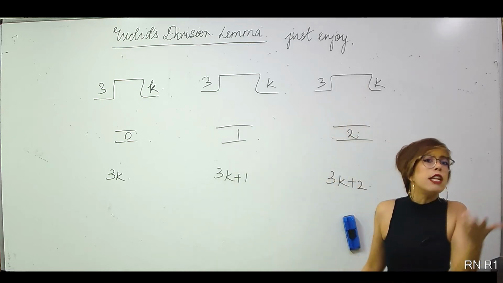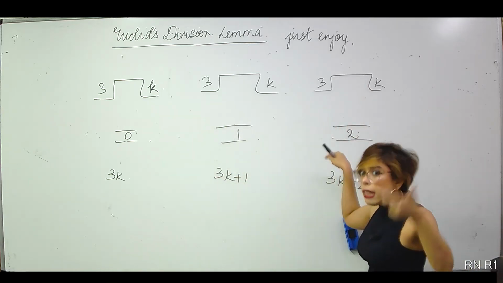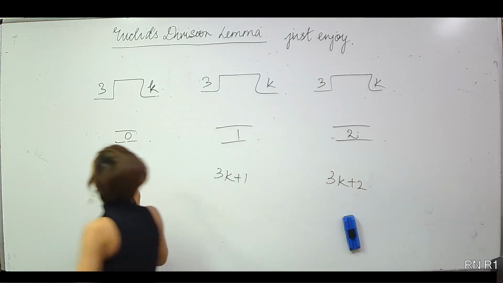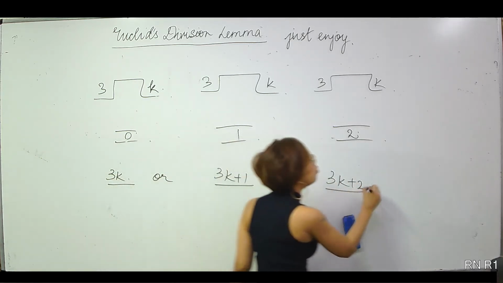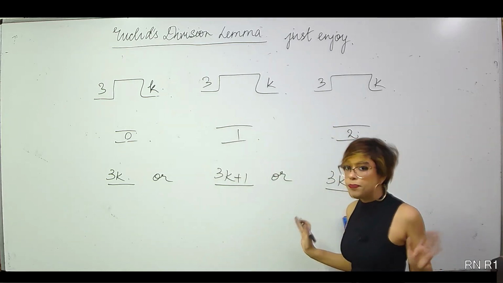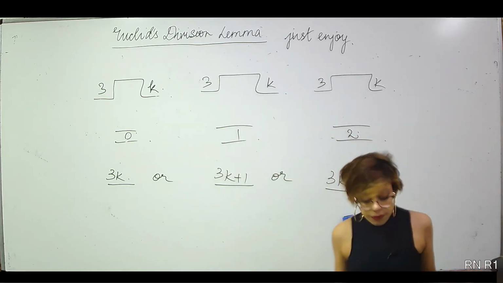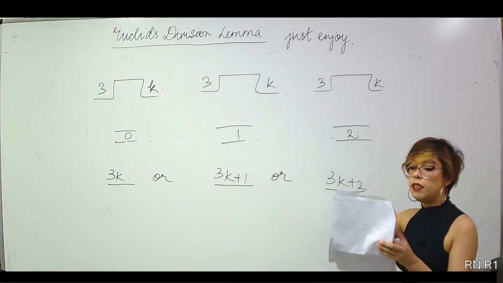Any natural number will leave a remainder either 0 or 1 or 2. That means any natural number is either of the form 3k or 3k plus 1 or 3k plus 2, where obviously k is a whole number. Done? Okay.